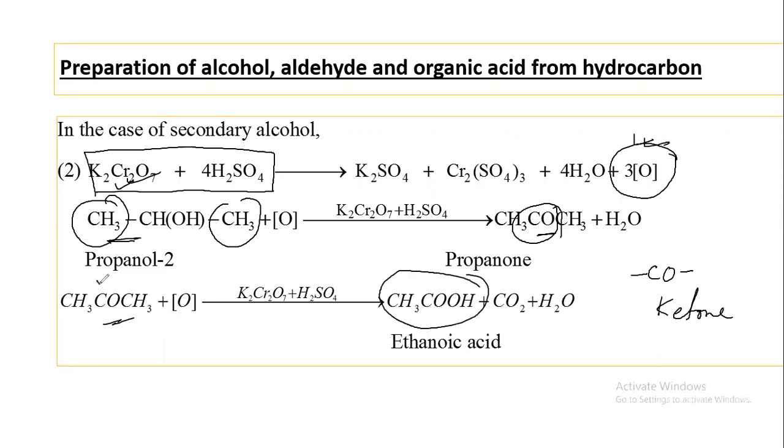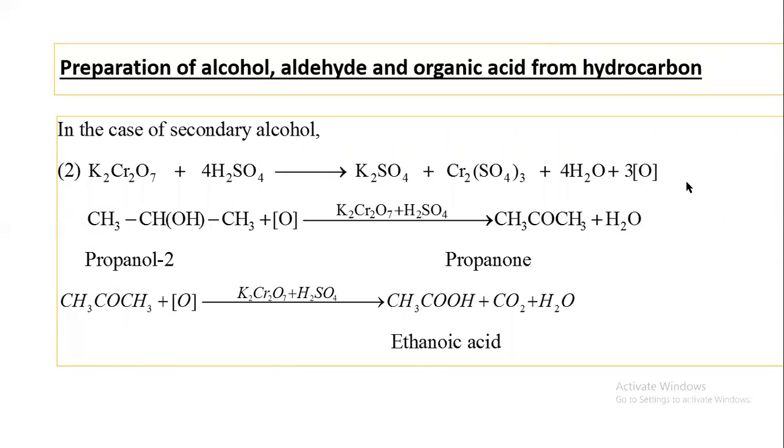Remember, when ketone is oxidized, the number of carbon atoms is decreased by one. Here 3 carbon atoms are present, 1, 2, 3. But in the organic acid, 2 carbon atoms are present, and 1 carbon reacts with oxygen and produces carbon dioxide. So 1 carbon is decreased in the oxidation of ketone to carboxylic acid.